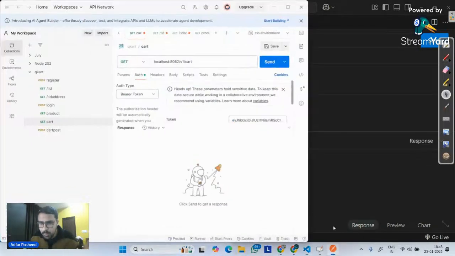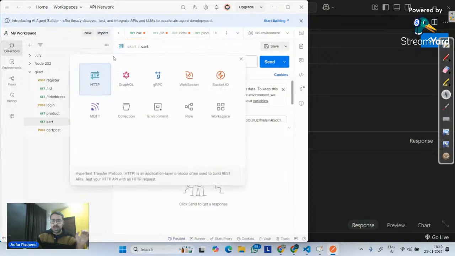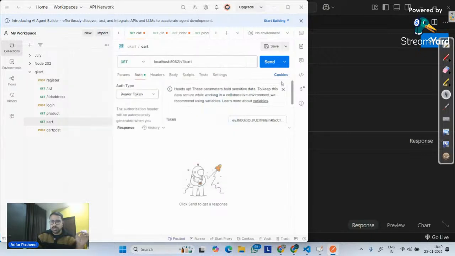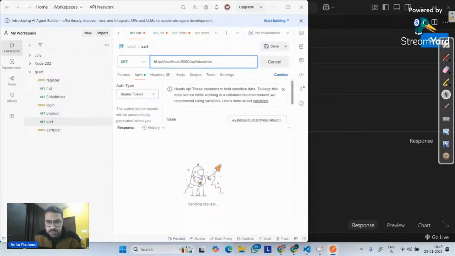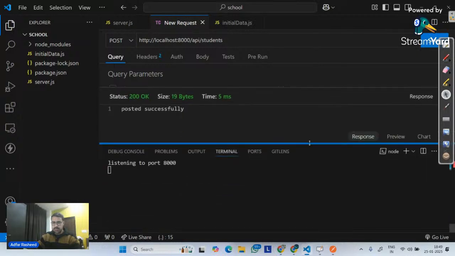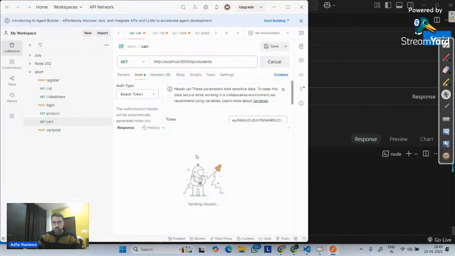Now, if you are using Postman, you can simply go over it and ask it to make a new HTTP request. Let me use the same one here. So I will simply paste it. On this, if I make a send request in Postman, we should be able to see our data properly working. Let's wait. Ignore all of this, whatever it is, these APIs. Is my server running? Let me try to see if server is running. Server is properly running. So Postman should properly work. Why is it not working?